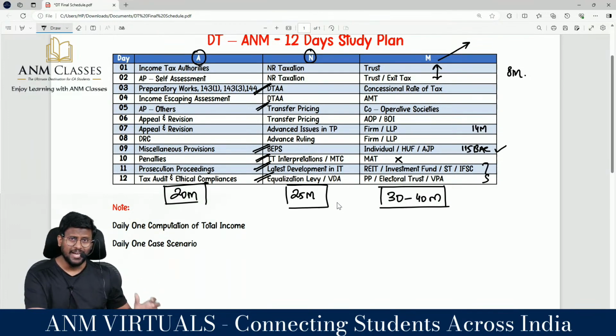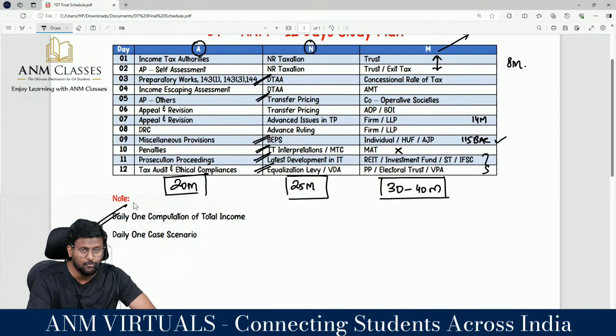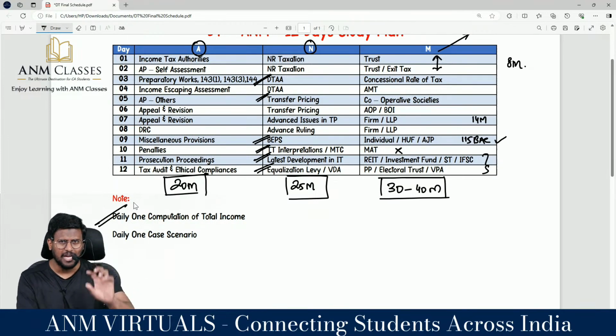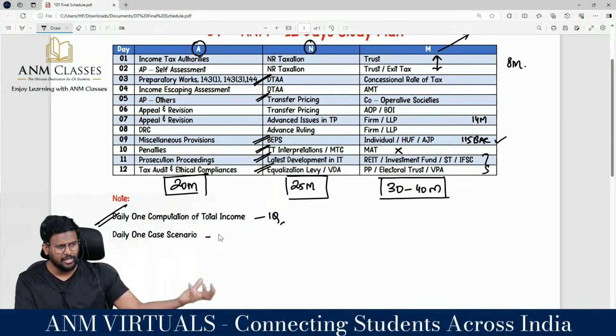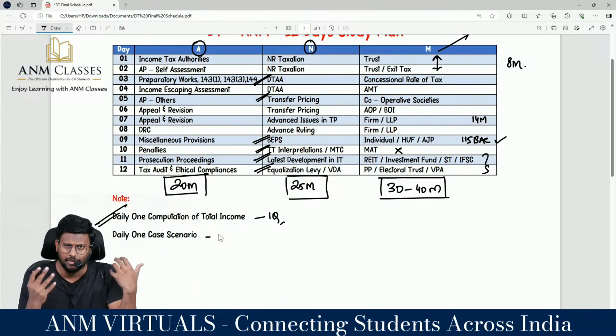Sir, what do I have to do with the IPCC portion? I will tell you, in IPCC you do daily one computation of total income sum. Whatever questions are there in my book or any book you are having, don't have the habit of doing 5 question computation in one day. It's a very wrong practice. Do 1 question per day, then you will be able to have a regular touch for the next 20-25 days. Daily do 1 case scenario, don't keep it pending at the end. Do 1 case scenario, then only you will have the habit of reading.